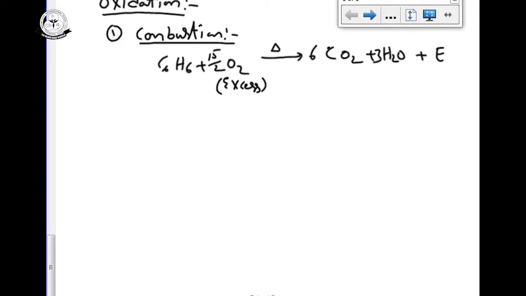Now the next, another important oxidation reaction, is ozonolysis. Ozonolysis is also a very important reaction. Already I discussed ozonolysis in the alkanes itself.